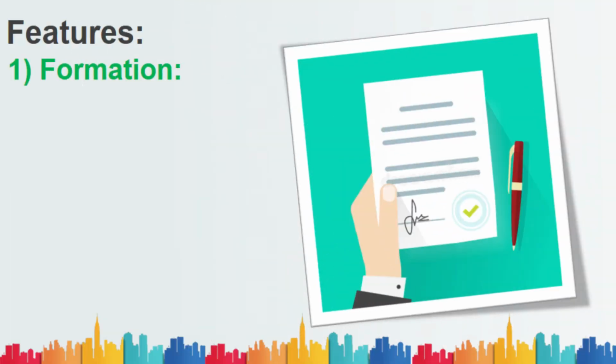Okay, the first feature is formation. In order to start a partnership, you need to follow the Indian Partnership Act of 1932, and through that act you go through an agreement called a legal agreement, wherein there will be conditions regarding terms and conditions, and what percentage of profit or loss they are sharing. Moreover, it's not compulsory to register the firm always. And it's quick and easy to start.